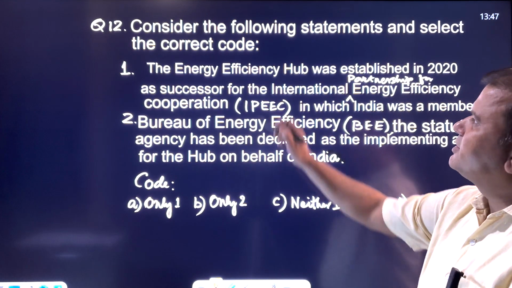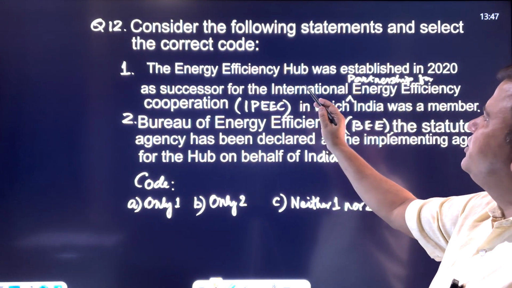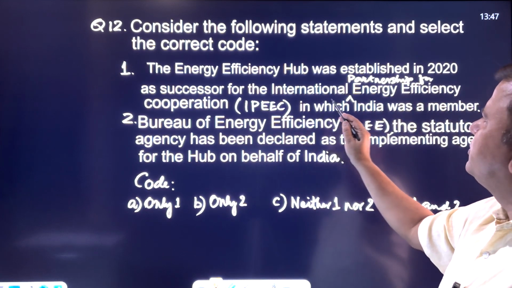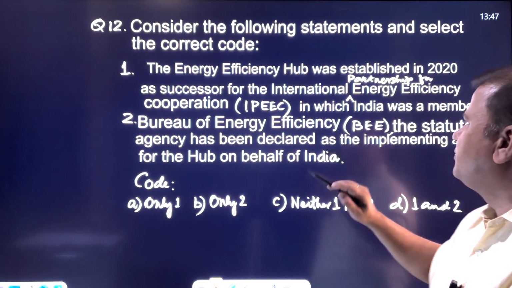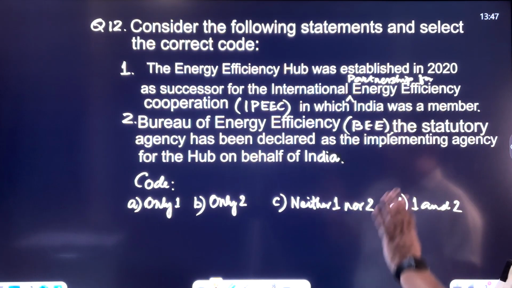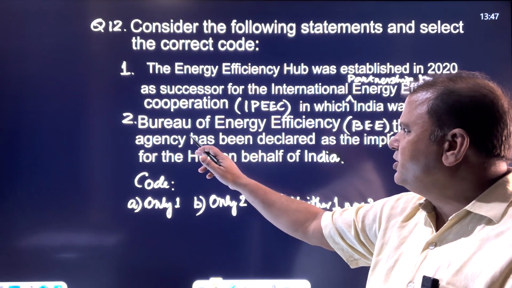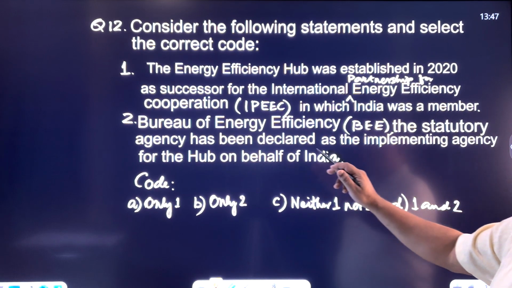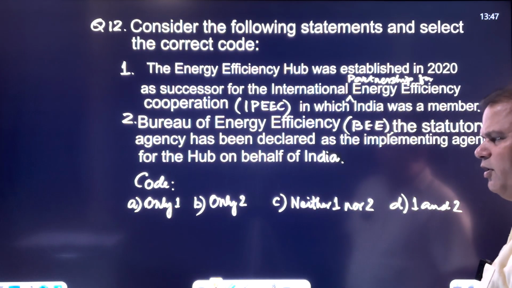Now, the next question is, consider the following statements and select the correct code. The Energy Efficiency Hub was established in 2020 as successor for the International Partnership for Energy Efficiency Cooperation, in which India was a member. This is a true statement. India was a member of IPEEC. And the second statement is, Bureau of Energy Efficiency, the statutory agency, has been declared as the implementing agency for the hub on behalf of India.